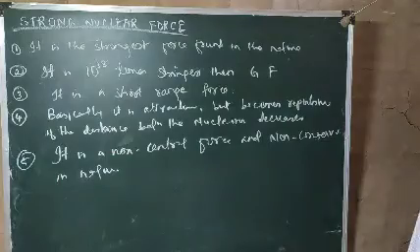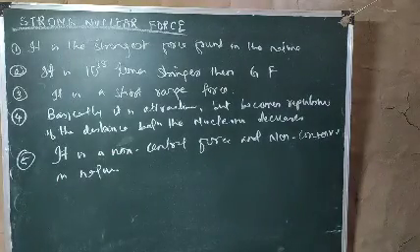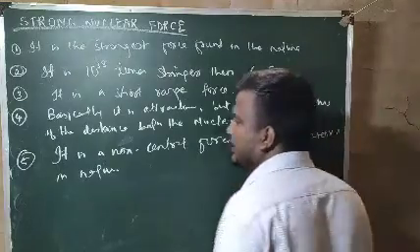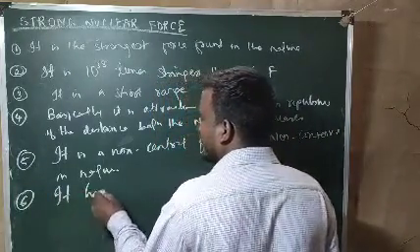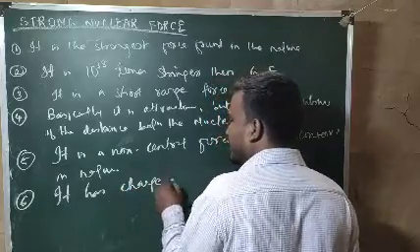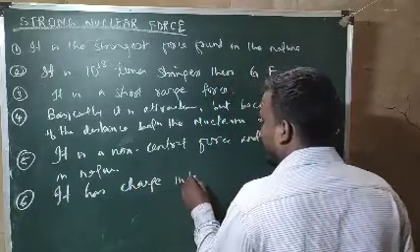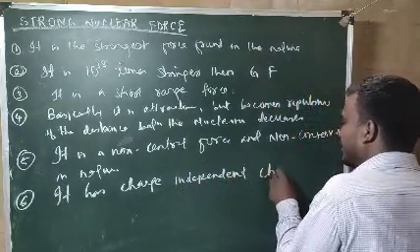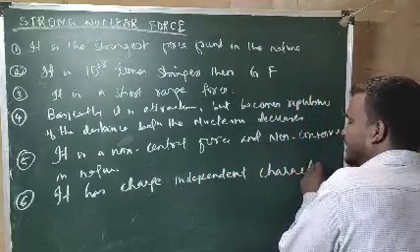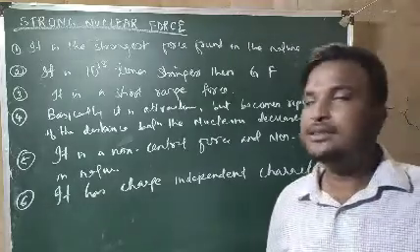Now, it has a charge independent character. What is the meaning of charge independent character?